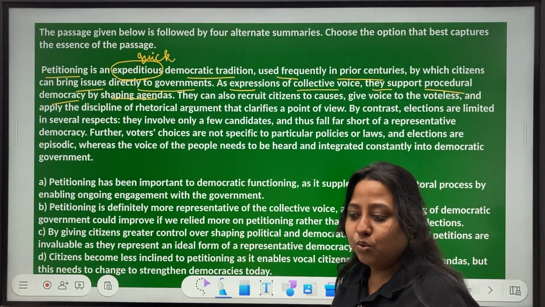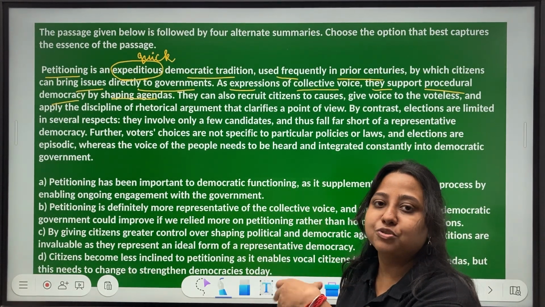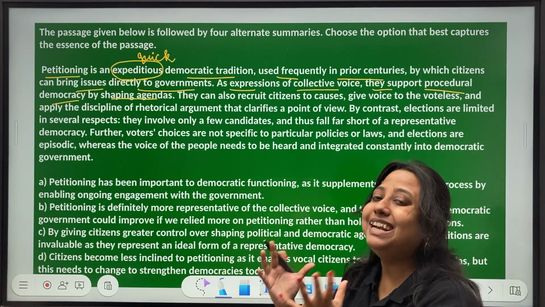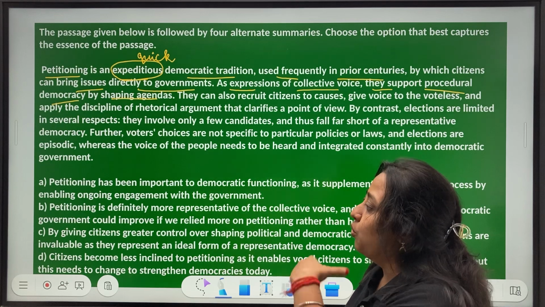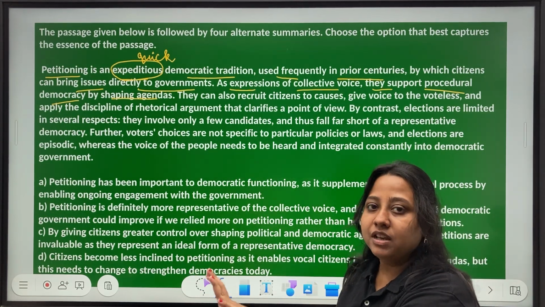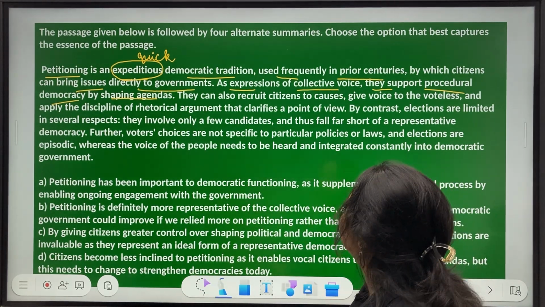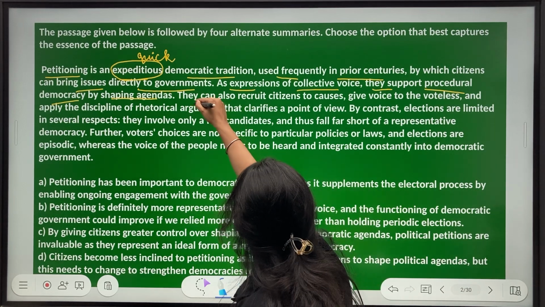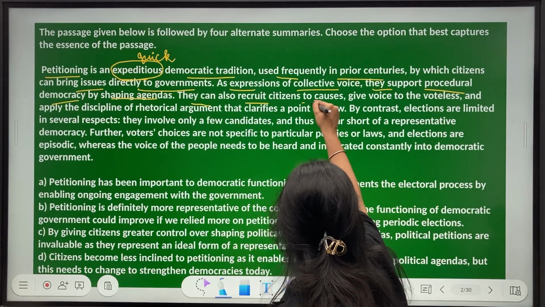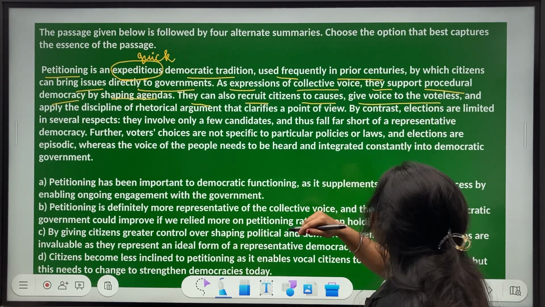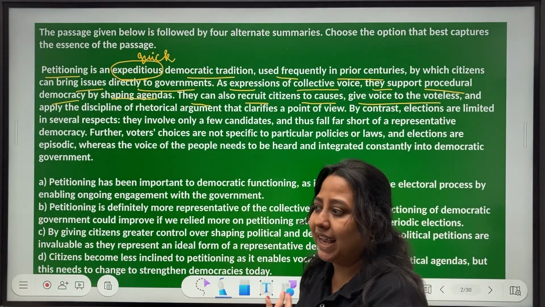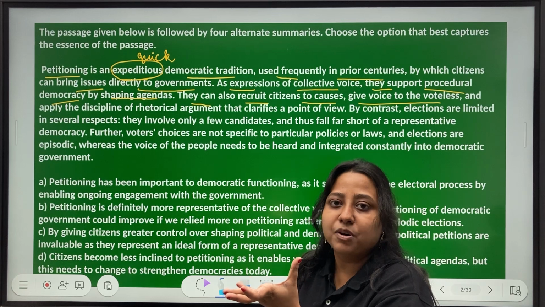So when you had to take your issues to the government, you used the process of petitioning, and it was an indicator of collective voice. You could convey your point to those who are in power, and for that you used petitioning, right? They can also recruit citizens to causes, to solve problems, give voice to the voteless, so that is a way in which you exercise your power of democracy, probably.